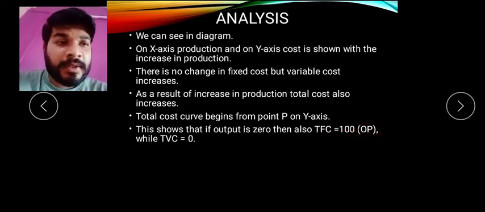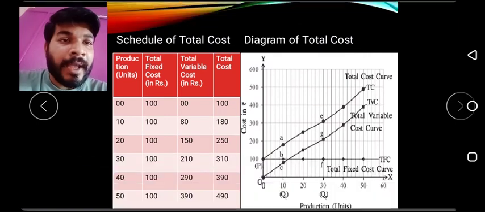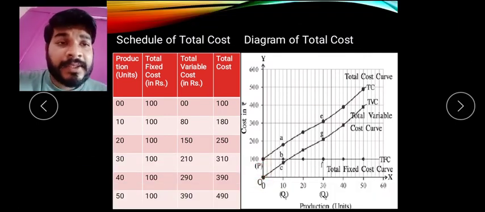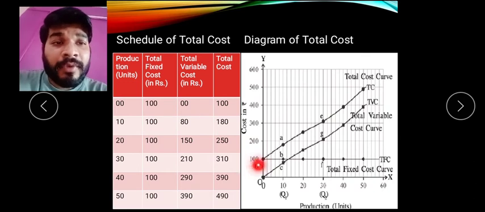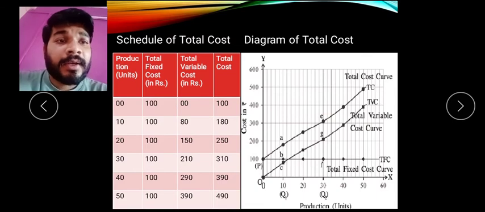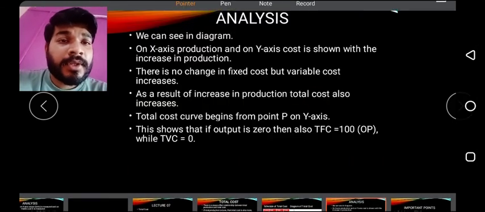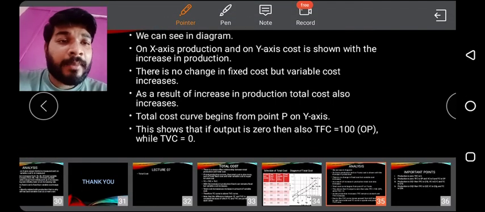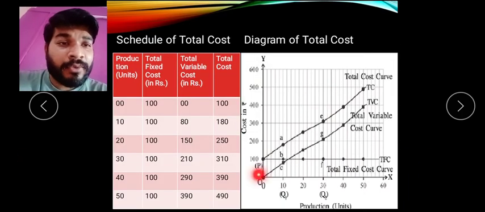Now OP, look here, we will just come back here. So here OP is a fixed cost that is 100, and you find that our total cost starts from point P when it is 100 on the y-axis. Clear? So this is what is happening, and total variable cost is 0 at that time. Again let's look here, what was the total variable cost there?